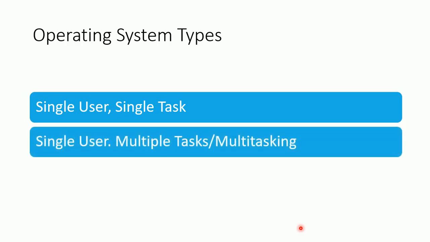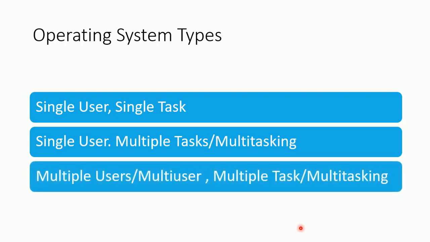The second is single user and multitasking. This operating system allows the user to perform multiple tasks at the same time. A best example of this type of operating system would be Microsoft Windows. On Windows, a user can operate multiple applications at the same time, such as the user can work on MS Word while enjoying the music in the background simultaneously.